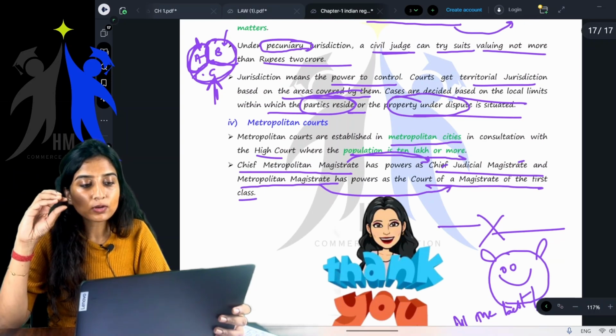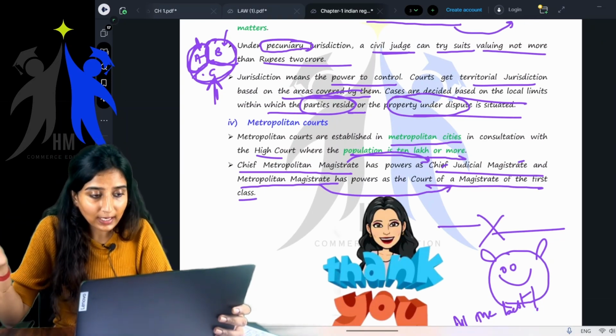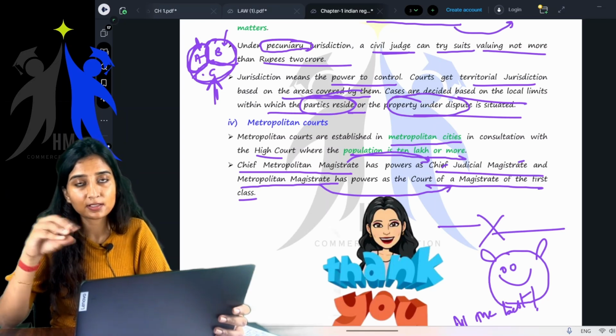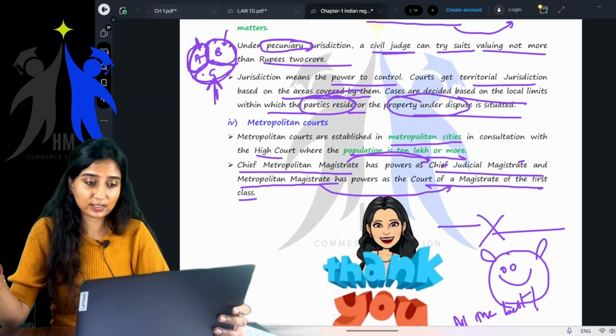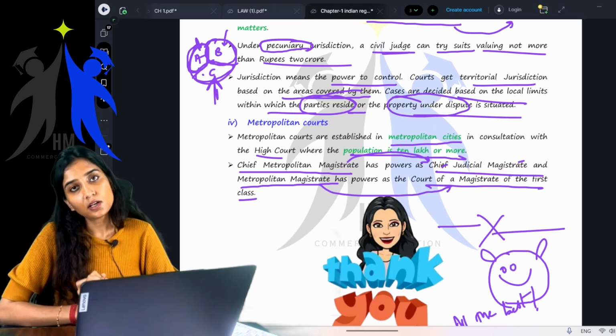Next, metropolitan courts are established in metropolitan cities where the population is 10 lakh or more. There, the chief metropolitan magistrate has the powers of the chief judicial magistrate, and the metropolitan magistrate has the powers of a magistrate of the first class.